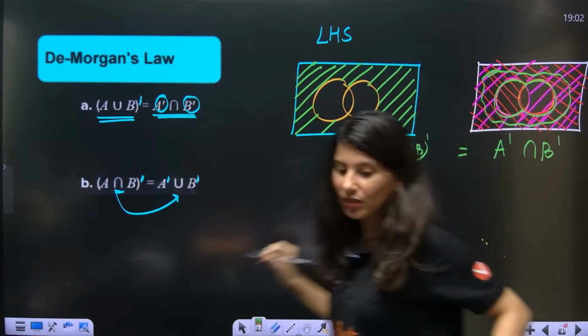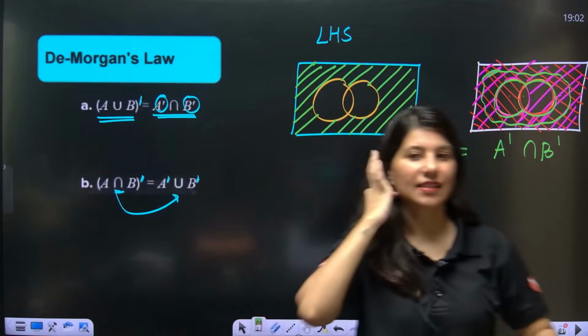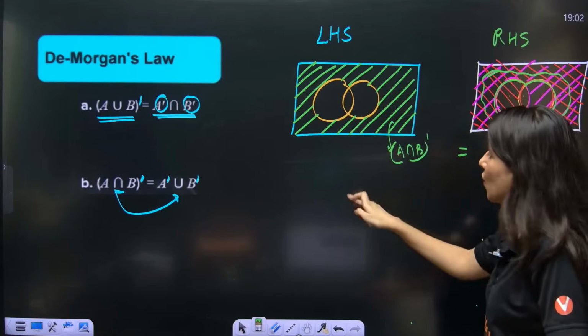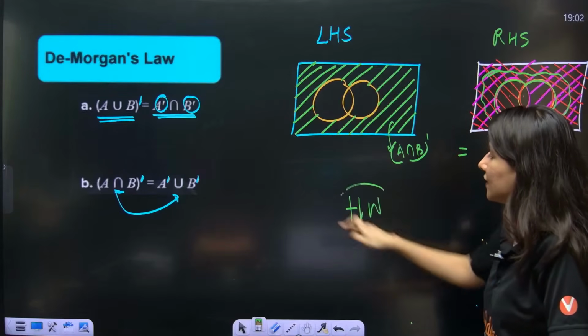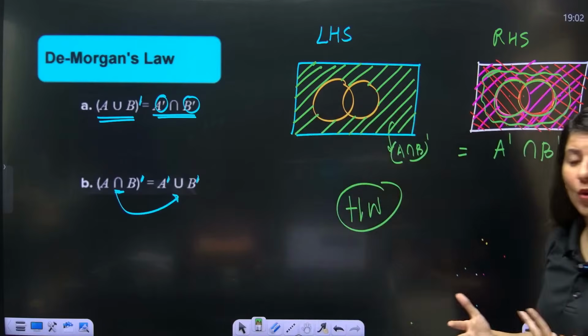So hence both shadings are equal. Okay, everybody? Yes. So over here, this is your RHS. Now this is your homework, A intersection B complement. So just try drawing the Venn diagram.